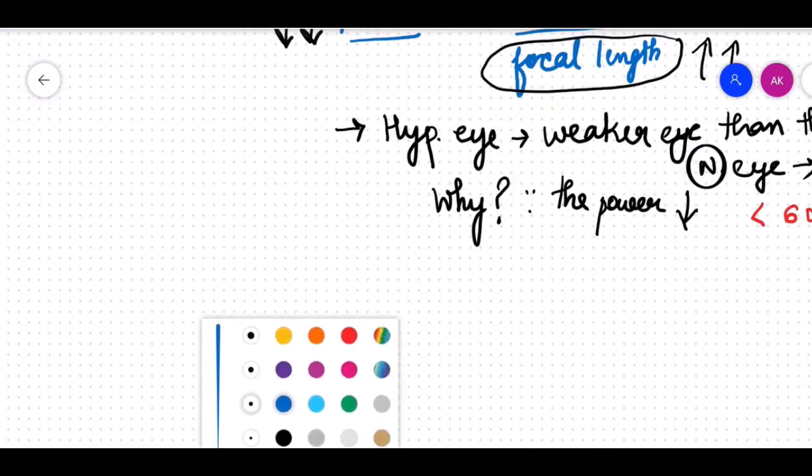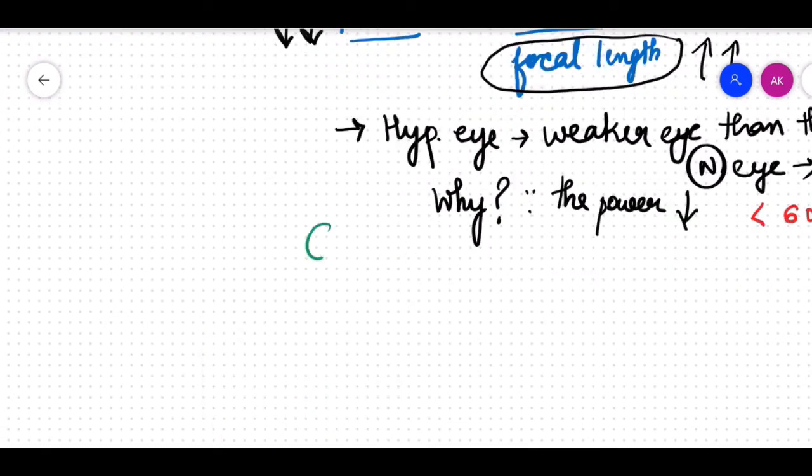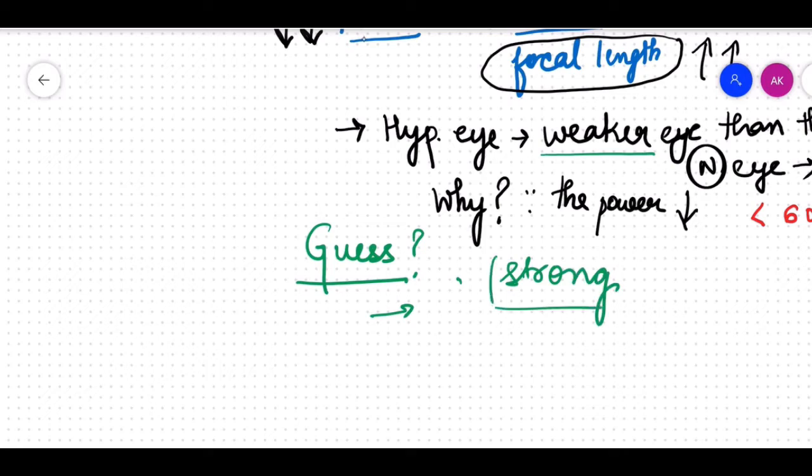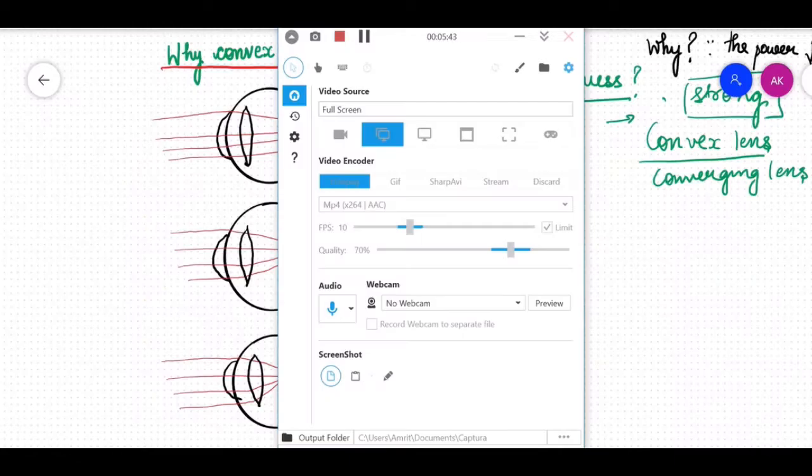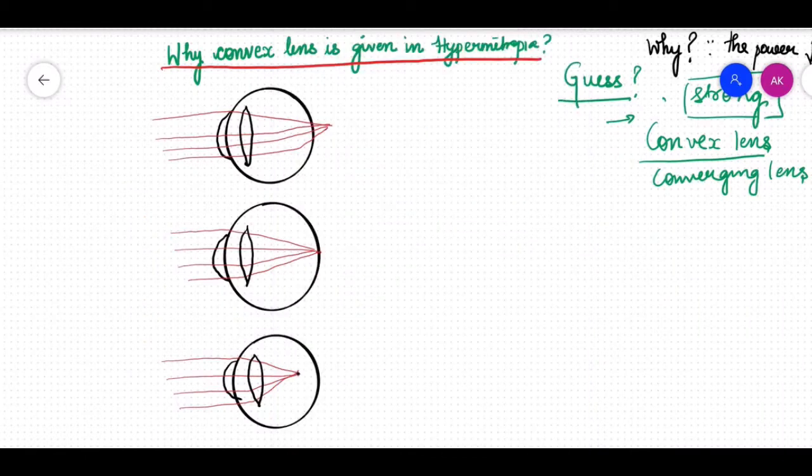At this point, can any one of you guess what will be the treatment of hypermetropia? Yes, the treatment would be to make this weaker eye strong. So how do you make this weaker eye strong? By giving them convex lens, which is also a converging lens. All right. Now, at this point, many of you might be having a doubt that why convex lens are given in hypermetropia.